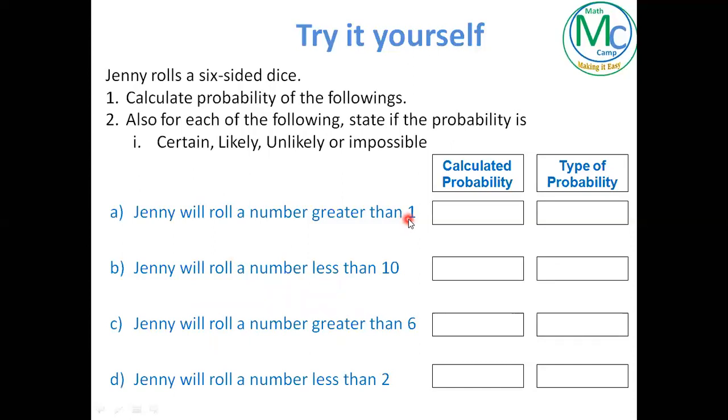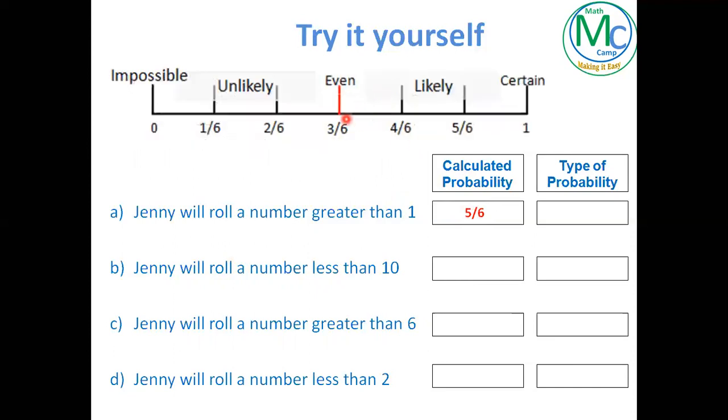And how many in total? Total, how many numbers do we have? Yes, 6 numbers. So that means the calculation of this probability will be 5 over the total, which is 6. And on the number line, 5 over 6 is going to be more than half. So 5 over 6 will be here. The type of probability, again between even and certain, is likely. So for this question, Jenny will roll a number greater than 1. The calculated probability will be 5 over 6, and the type of probability will be likely.